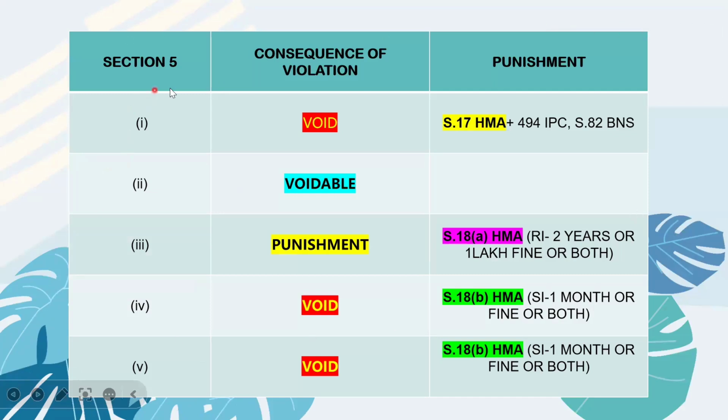You can see what will be the consequence of violation of clause 1. It will be void and then punishment. So, any questions? I'm open for questions now. Very nicely explained, ma'am. Thank you, Ankita. I hope you all understood what are the essentials of Hindu marriage. You can see in this chart.